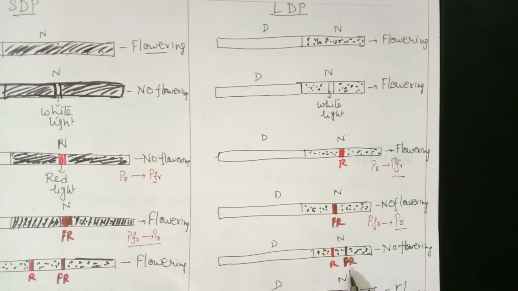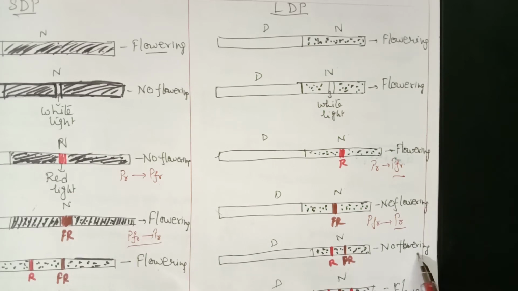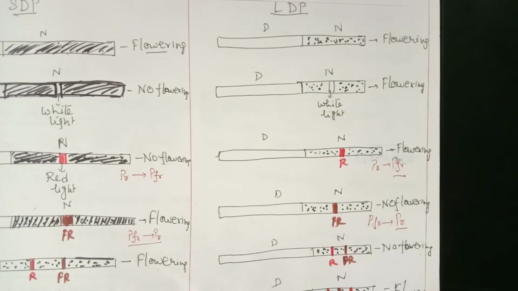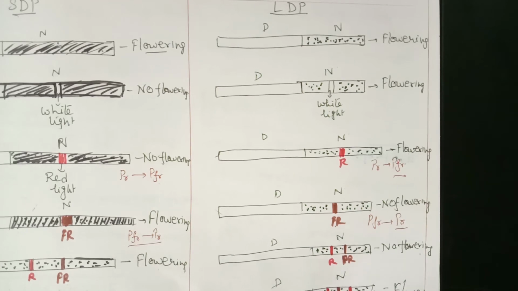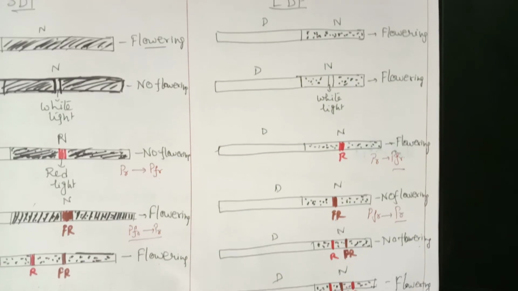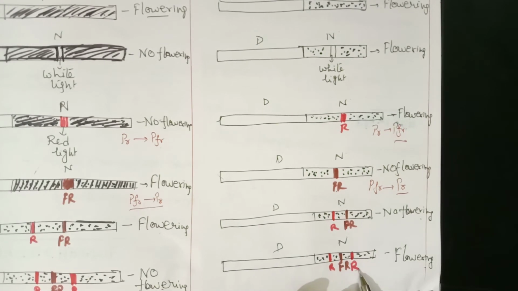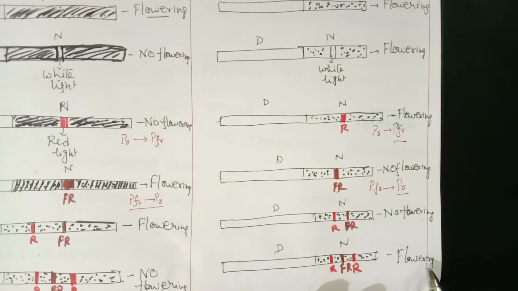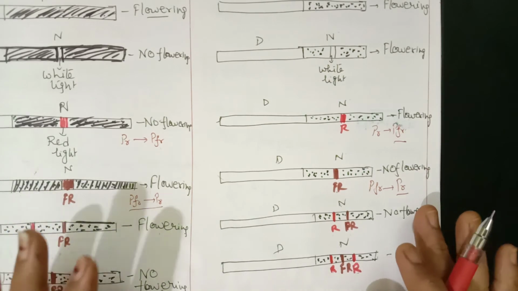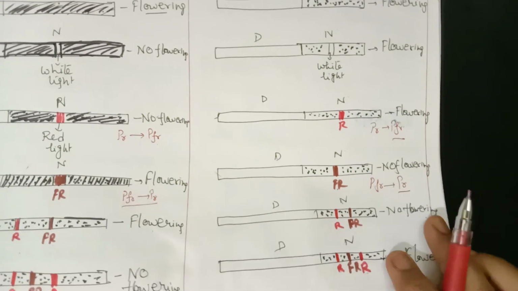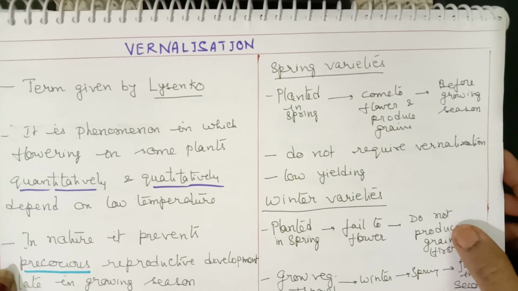In the next case, red light followed by far red light: again, far red light, so we don't find any flowering. In the last case, red light, far red, and then followed by red light. Last it is exposed to red light, so we find flowering again. This is how we can understand long day and short day plants comparatively through a diagram. So learn the diagram very well. Now that completes the topic of photoperiodism.